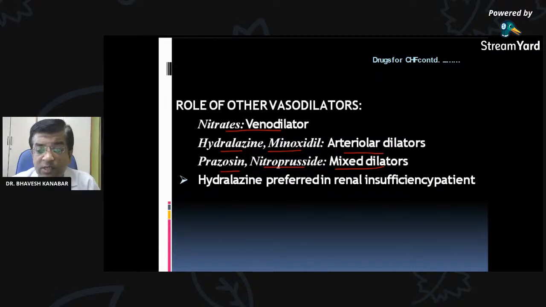Just write down in the chat box how diuretics are useful. Let me check whether you have understood this properly or not. How diuretics are useful in CHF, and name the diuretics also. You can write down the names of diuretics which are useful. What is the action of diuretics in CHF? How are diuretics beneficial in CHF?